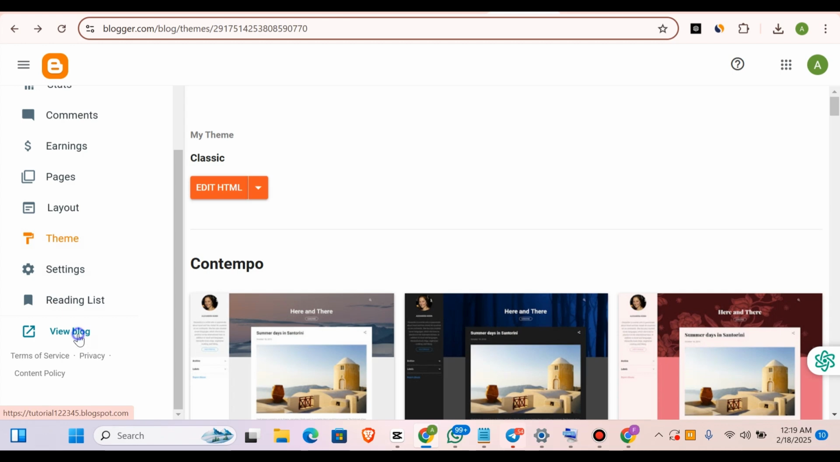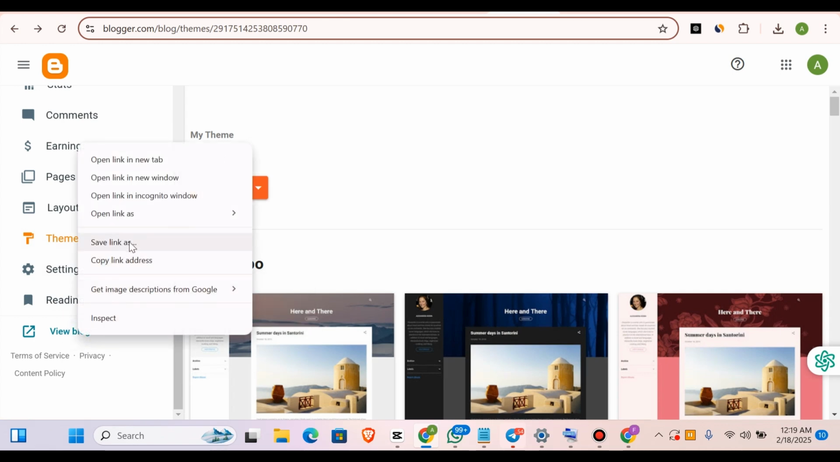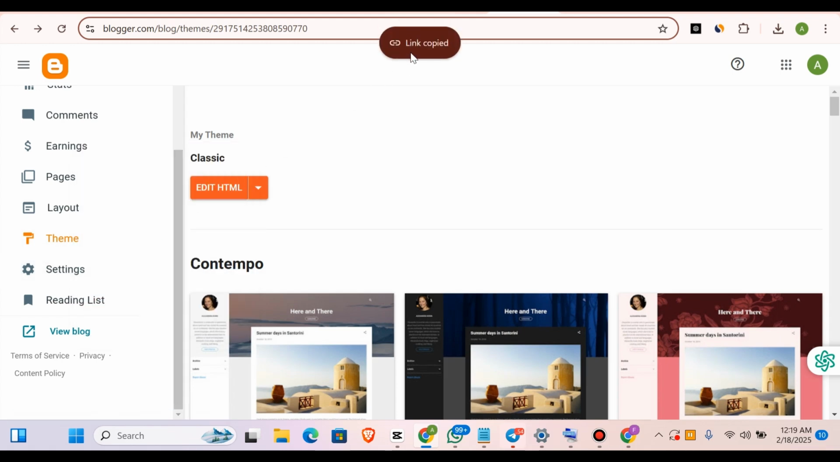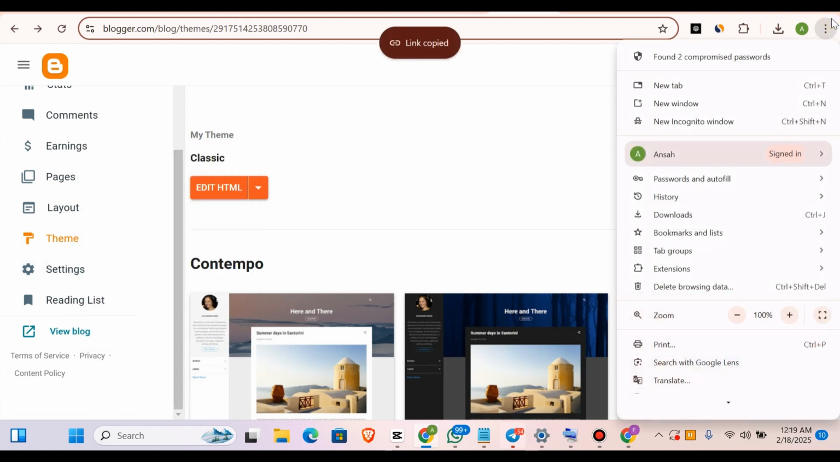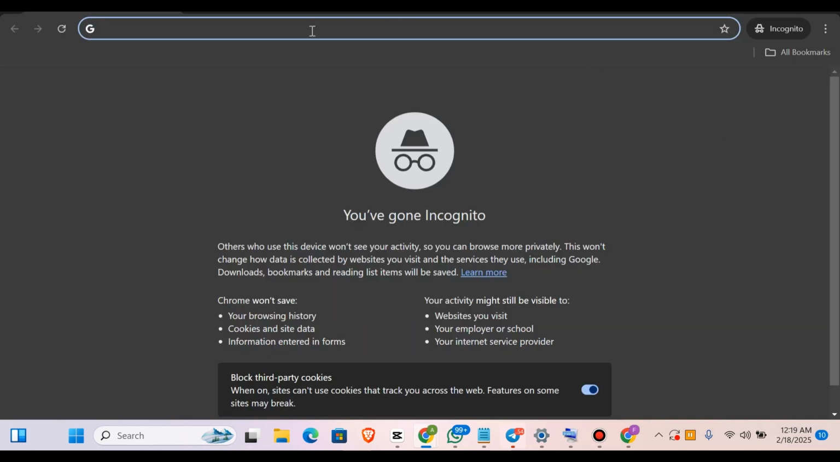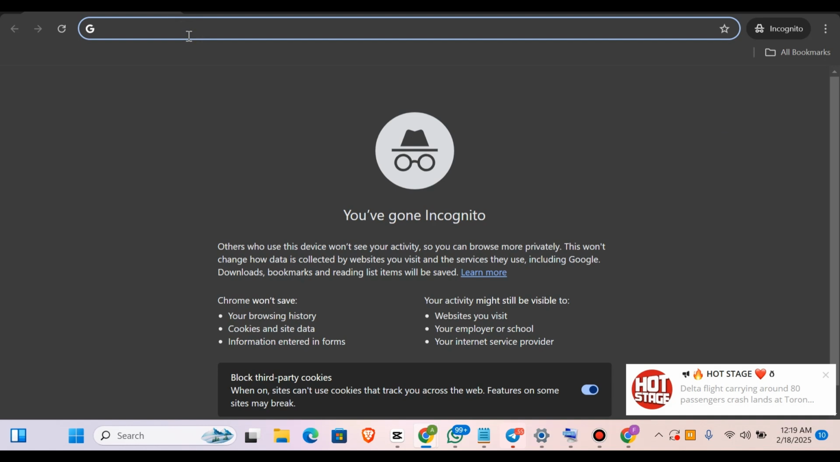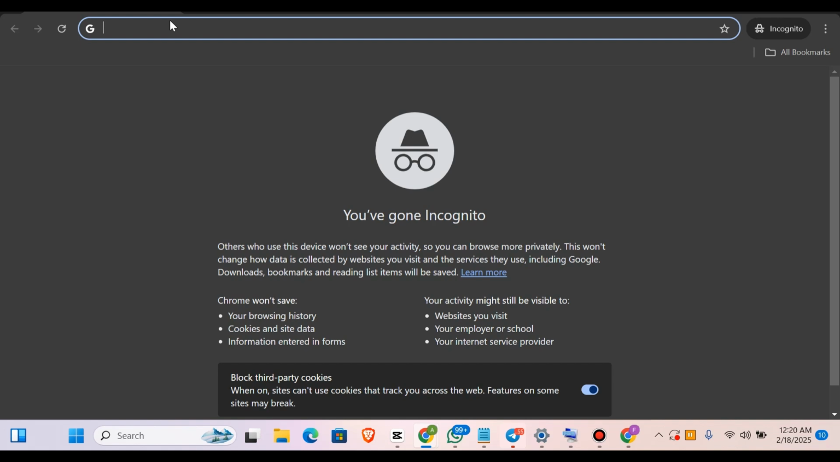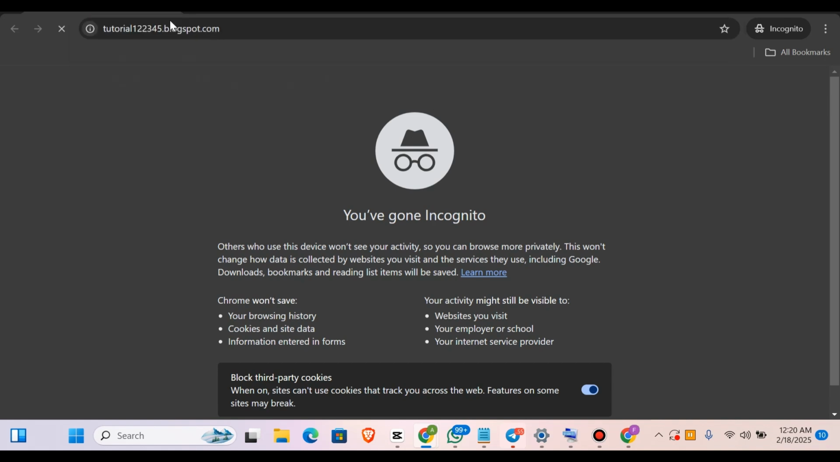Now once you're done, right click and then go ahead and select this particular thing which says copy link address. Now once you copy link address, come back to this aspect and click on new incognito window. So this is not going to reflect in our main browser. We are just doing this so that others on the device won't see our activity. You can browse more privately here. So what you're going to do is just paste in your link and click on enter.